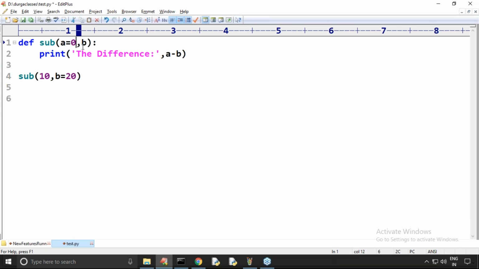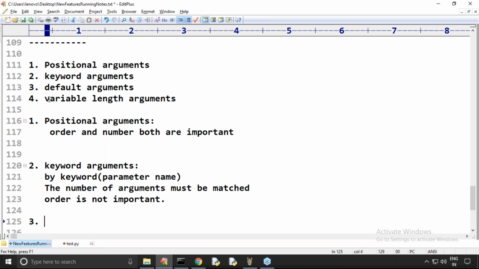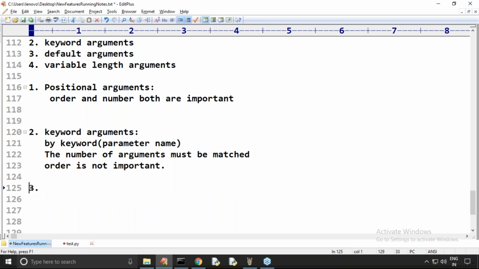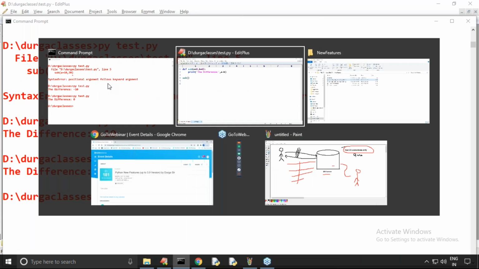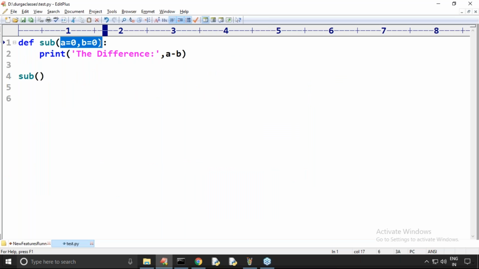A is equal to 0, B is equal to 0, something like I'm taking. What is this concept? Do you know? If we are not passing any values, default values will be considered. Such arguments are by default considered default arguments. So what is the answer we are going to get now? The answer is 0. 0 minus 0 means 0, because we are not required to pass the A value and B value. Automatically it's going to consider them. That's why it is default.